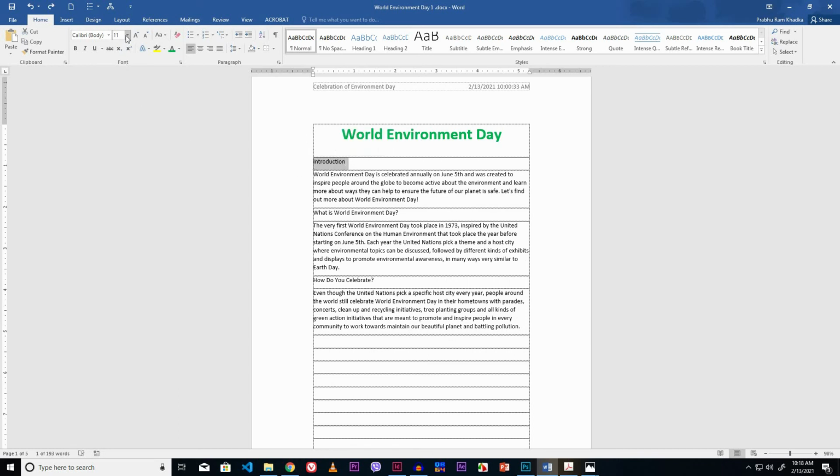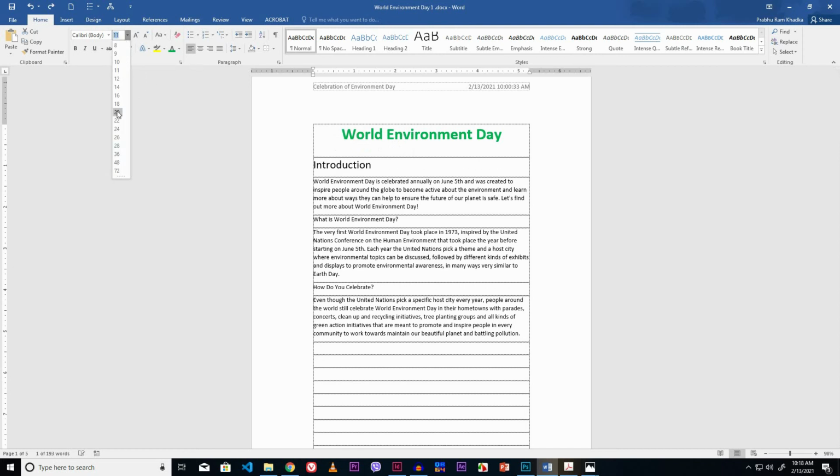Now select the title of the paragraph. Increase the font size. Click the font size drop down button from font group of Home tab. I select 20 points. It is in boldface. Click the bold option from font group. It is in green color.